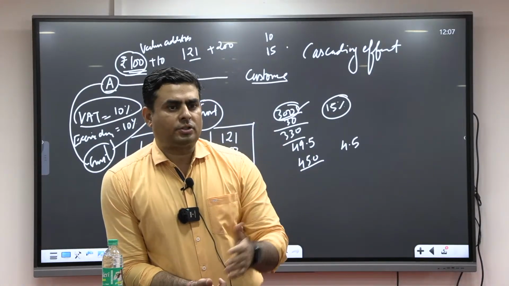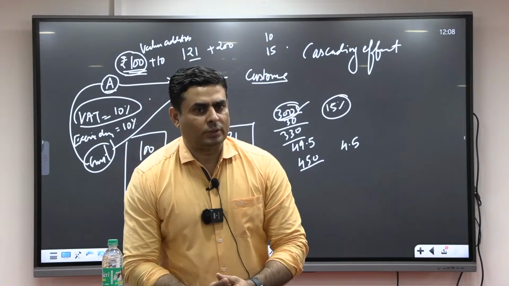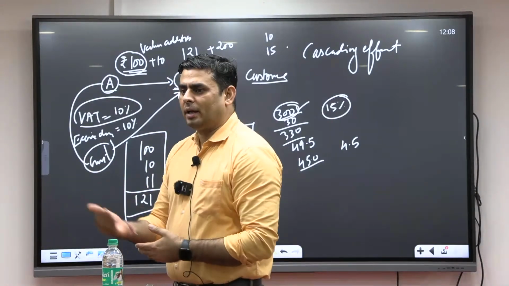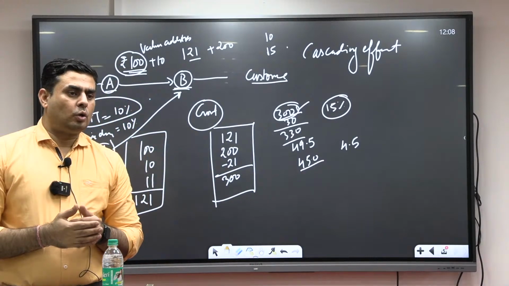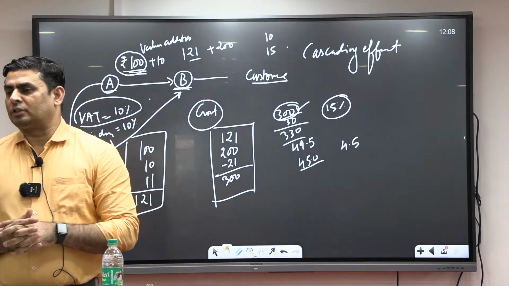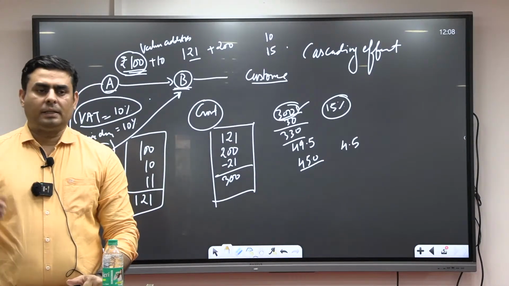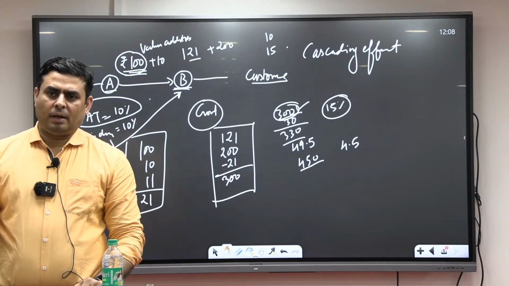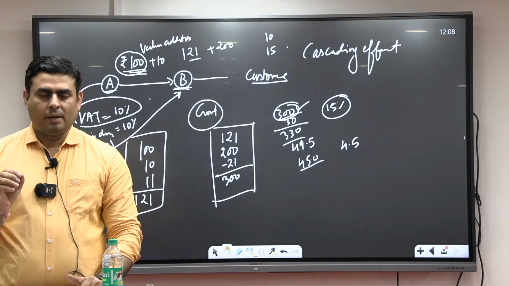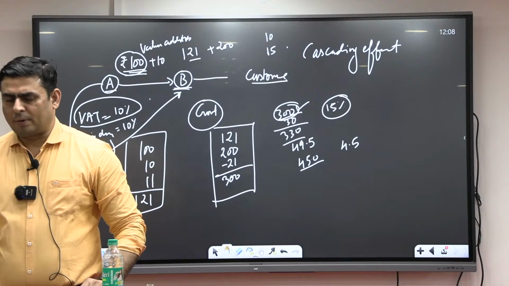Both states, in fact other states also, have to be competitive enough so that they can try to attract more and more investment in their state. So in this way, states are going to uplift the competitive spirit. But on certain issues which are regulatory in nature, each and everyone has to cooperate with each other. So cooperative federalism and competitive federalism should both be there. GST is an example of cooperative federalism.